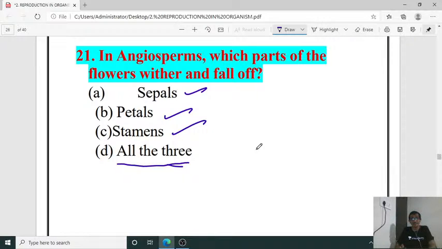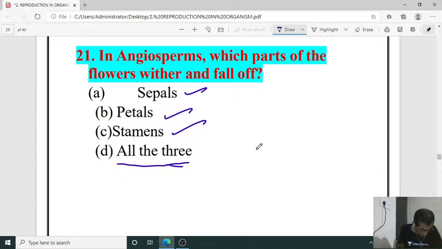It is called persistent calyx. Only in the case of Solanaceae members. A well-known example, in brinjal, the sepals will be there even till the maturation of the fruit and falling of the fruit. So that is the exception. D is the right answer.